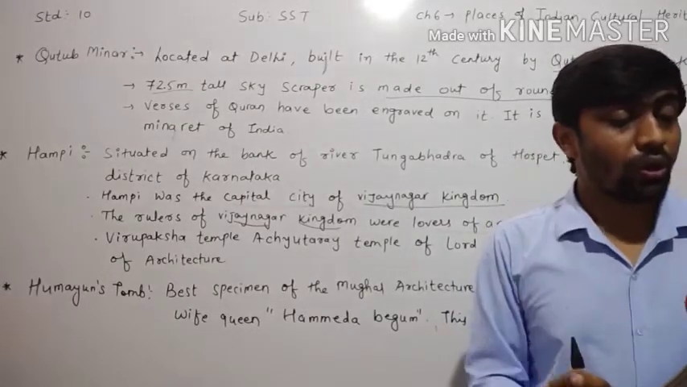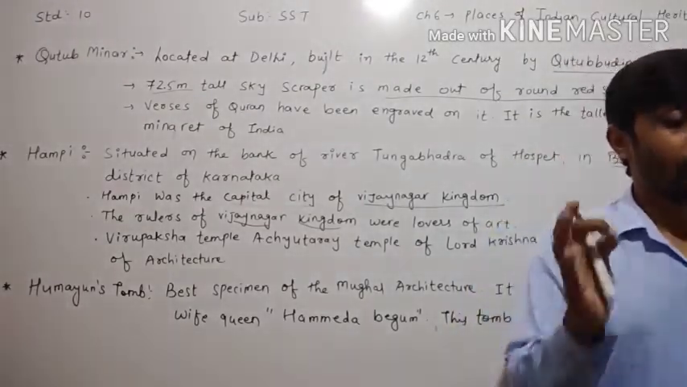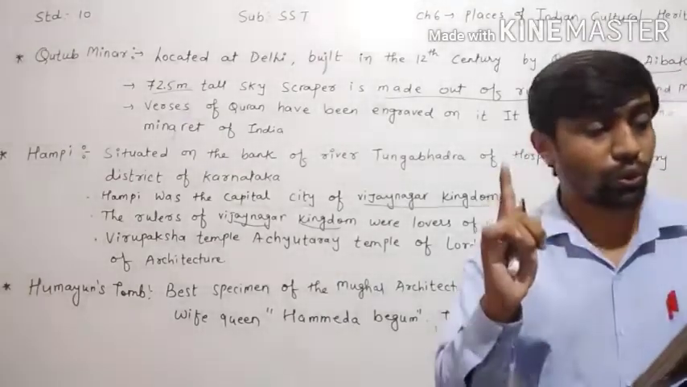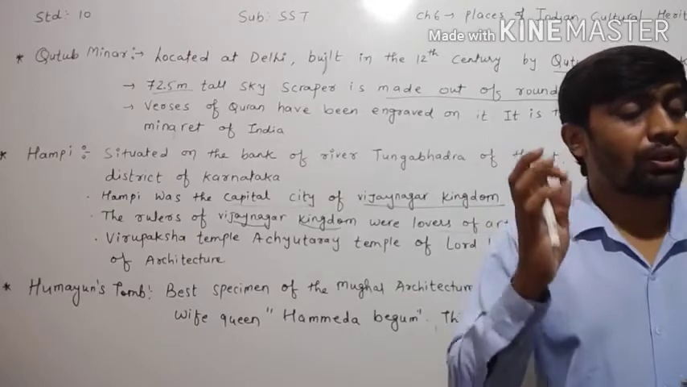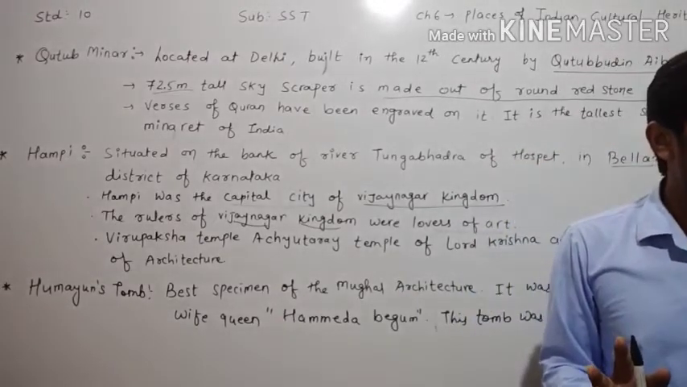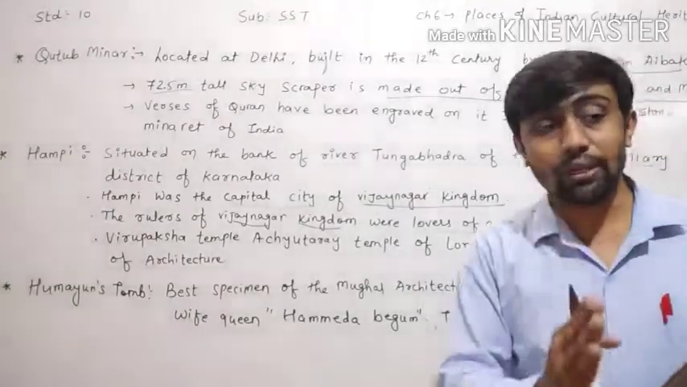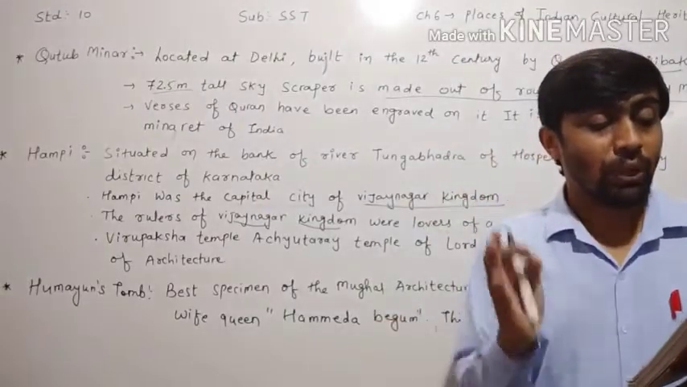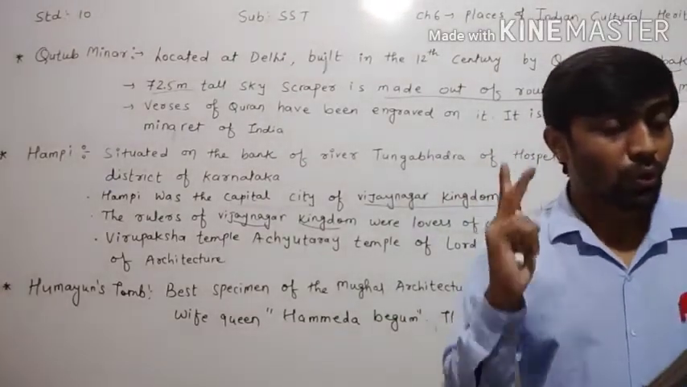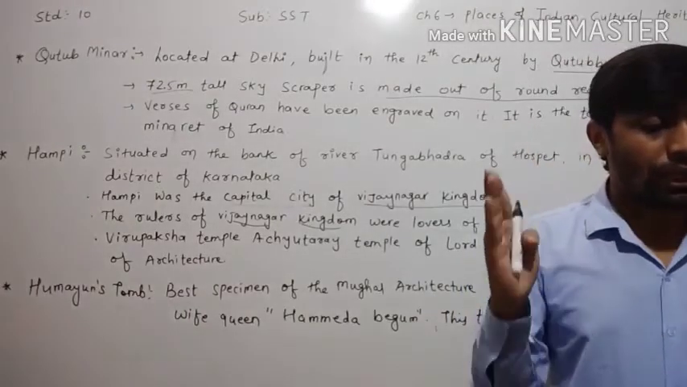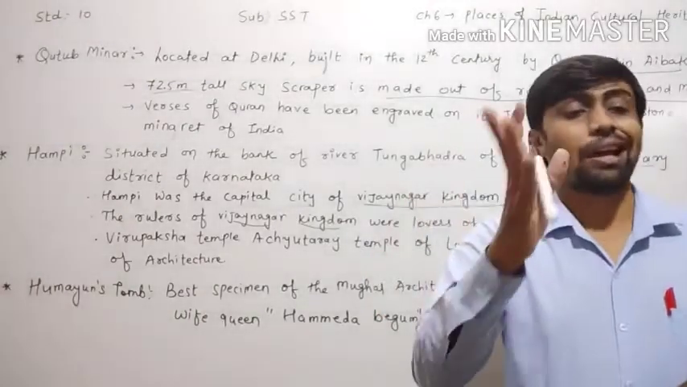Pillars and columns were artistically adorned with figures of gods, goddesses, humans, animals, warriors and dancers. Whatever pillars as well as columns were made, they were artistically adorned with figures of gods, goddesses, humans, animals, warriors and dancers.